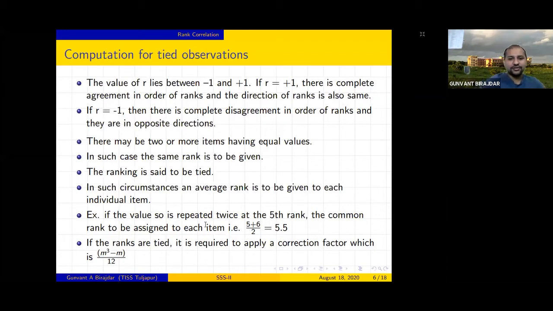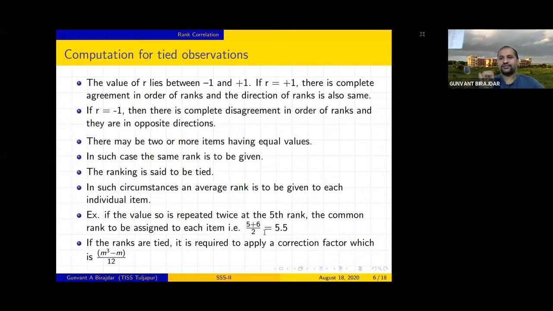Suppose at the fifth position we observe that both students have the same marks. Then, for giving a rank to such students, we take the average.